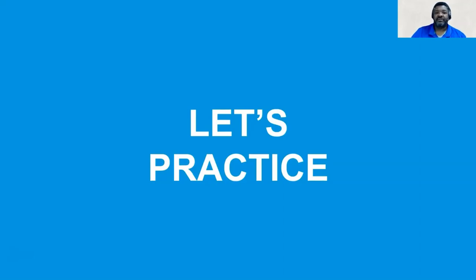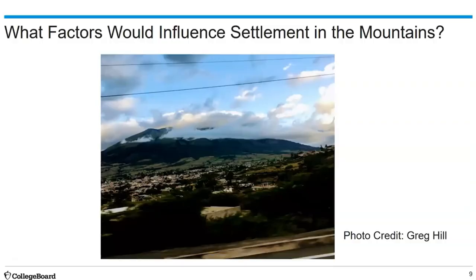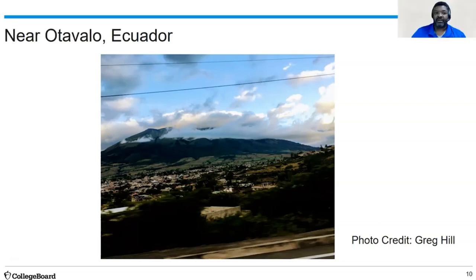Let's practice. Looking at different scales, what factors would influence settlement in the mountains? Now, again, most people won't settle in the mountains due to their high elevations, but for some people, when we couple this with cultural ideas, such as the peoples of Ecuador, there is a spiritual component and a cultural component that draws people here. In Otavalo, Ecuador, this is a part of Ecuador's Sacred Valley. So people tend to come here over time as a sacred ritual, especially for the indigenous people.